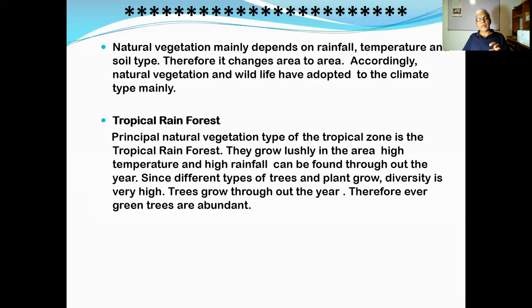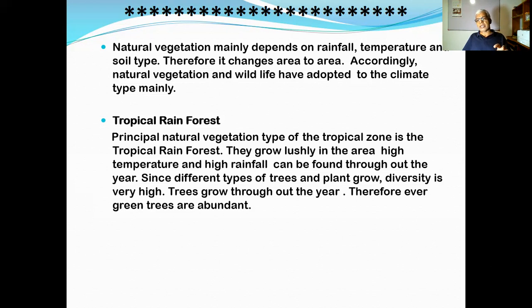Then you can see that when you look at the heading, you can imagine what it is. Tropical rainforest means the type of natural vegetation that can be seen distributed in the tropical region. The tropical region, you know, is the area located in between the Tropic of Cancer and Tropic of Capricorn, either side of the equator.